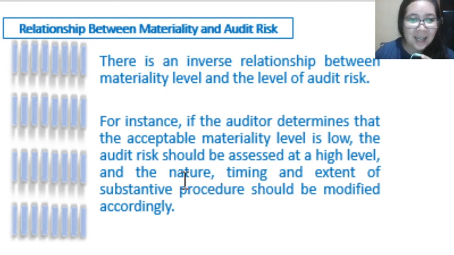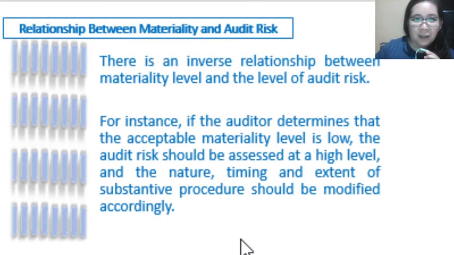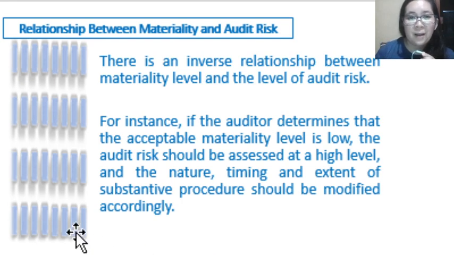So basically, audit risk is high because even a smaller amount is already considered to be material. So in this case, there should be more substantive procedures done by the auditor to reduce the overall audit risk to an acceptable level. So that is for materiality and audit risk, or the relationship between the audit risk variables.